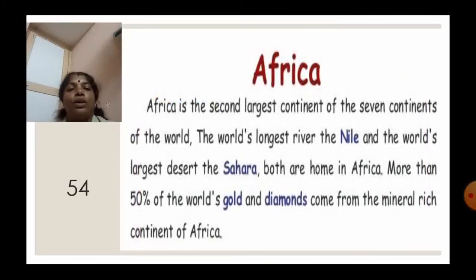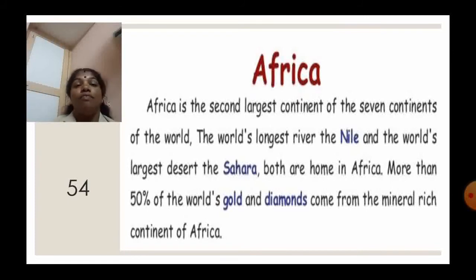Next, we are going to see Africa. Africa is the second largest continent of the seven continents of the world. The world's longest river, the Nile, and the world's largest desert, the Sahara, are both in Africa.